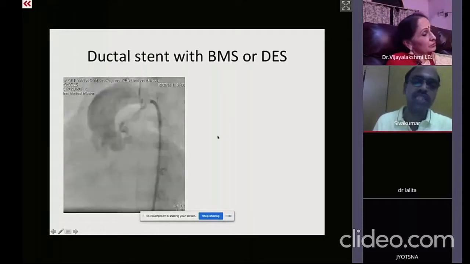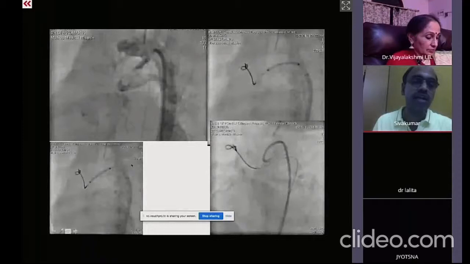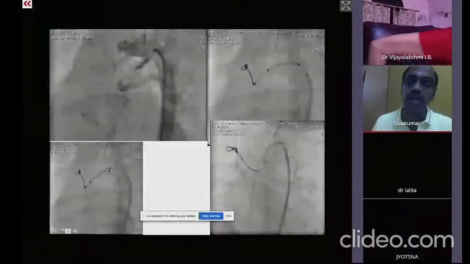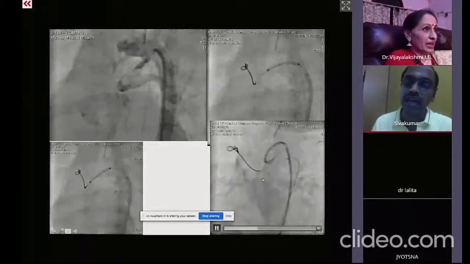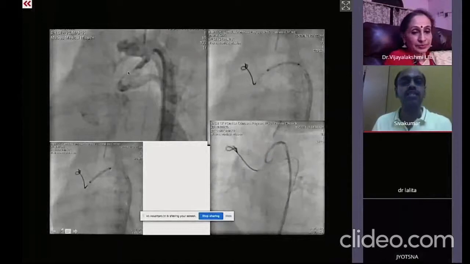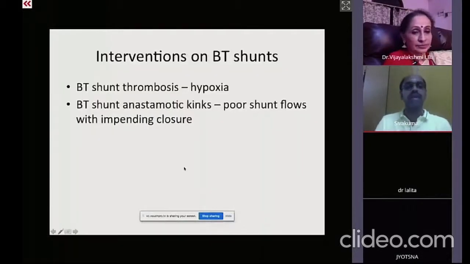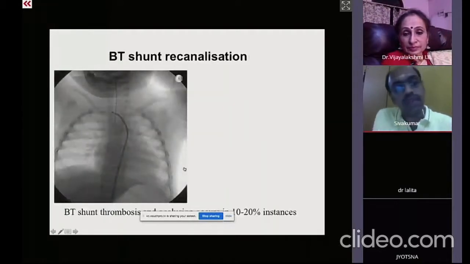So in such a case, we may have to wire the stenosed ductus and advance another stent, and this time it is a drug-eluting stent, within a bare metal stent, and that is again recanalizing the stent which has got a severe in-stent restenosis.